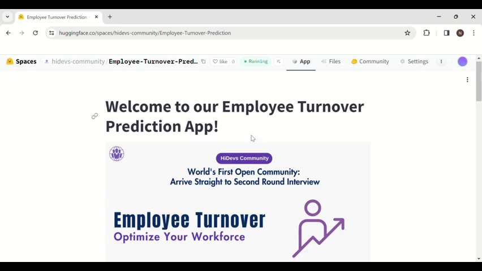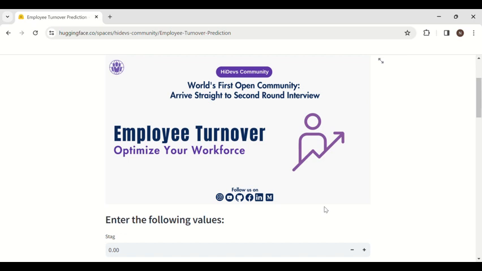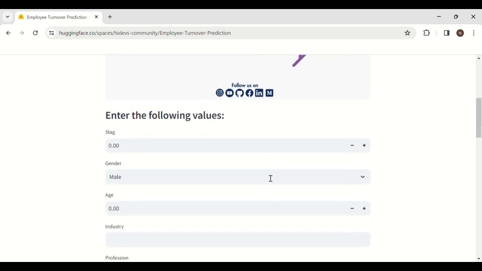So today's topic is the employee turnover prediction app. We have created this web application using the Streamlit platform. This model will predict the employee turnover on the basis of some input parameters. Here the input parameters are STAG.